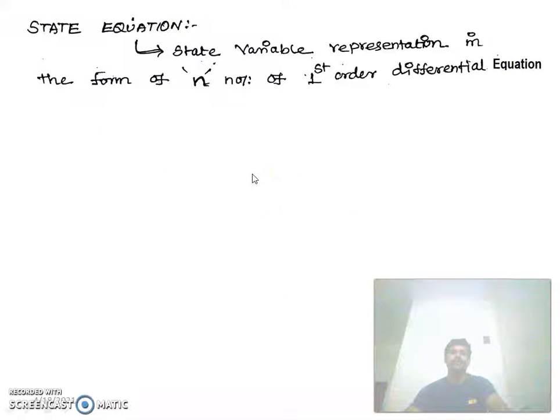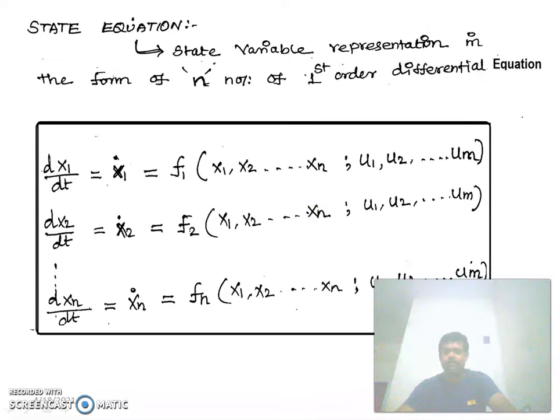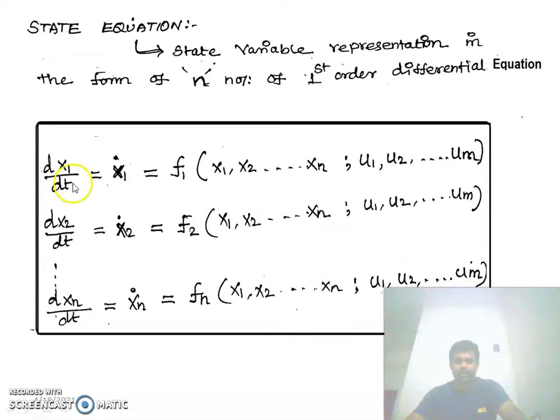Now we are going to see what is state equation. The state variable representation in the form of n number of first order differential equation is called state equation. So dx1 by dt, that we are taking as x1 dot or first derivative of x1, is